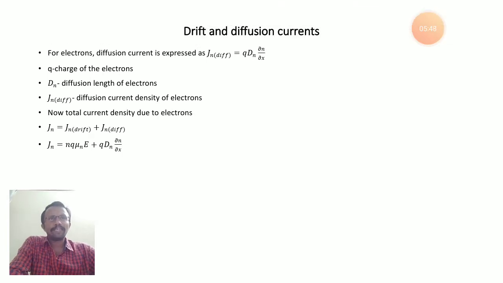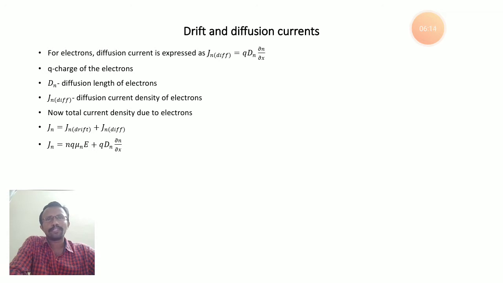Now here we will see electron diffusion current, that is denoted with Jn DIFF. DIFF is for diffusion current. So there it is minus q Dp into dp by dx. Here it is q Dn into dn by dx. So next, where q is the charge of the electrons, Dn is the diffusion coefficient of electrons, and Dp is the diffusion coefficient of holes.